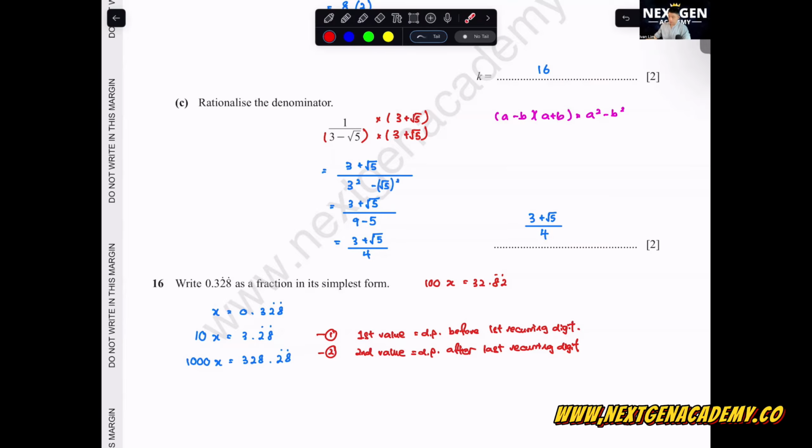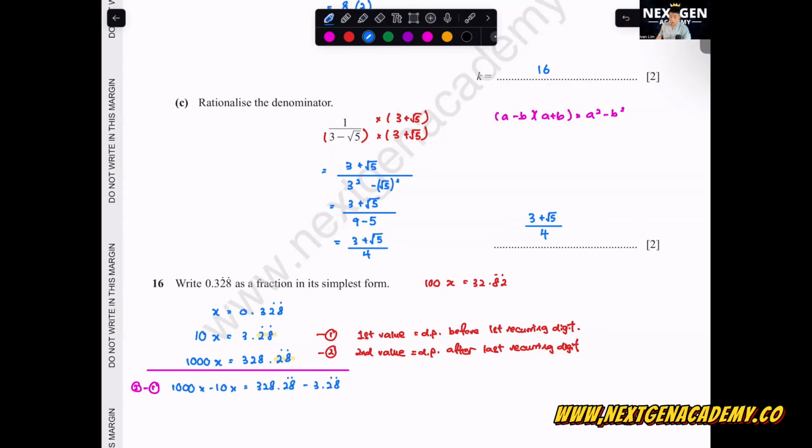Now from here, we are going to take the second value minus the first value. You all need to check the two values behind here need to be the same. If you took 100x, then it'll be 82, not 28, and you cannot eliminate. So 1000x minus 10x equals 328.28 recurring minus 3.28 recurring.